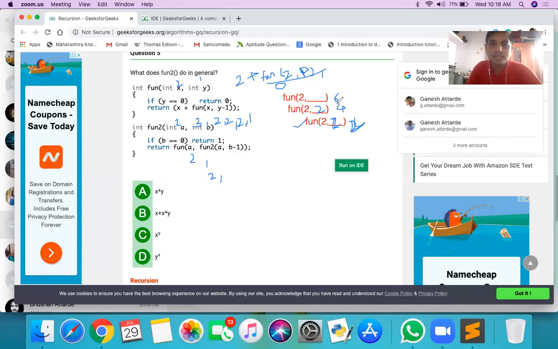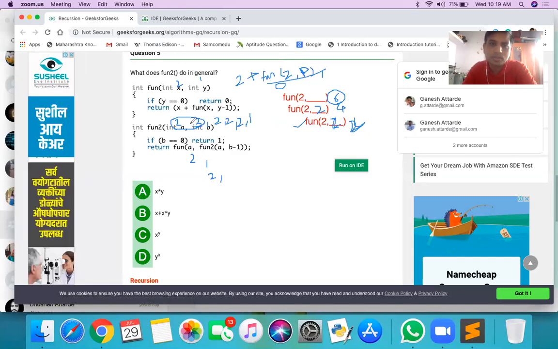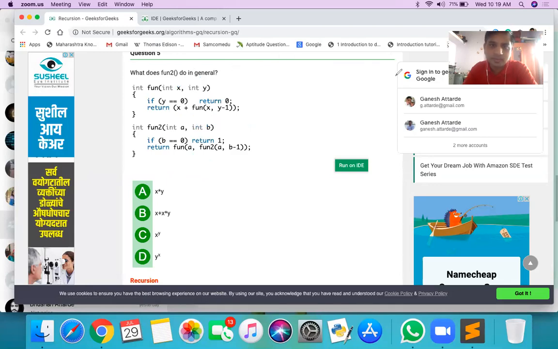So the answer is 6, I think. If you are giving the answer as 2, 3, the answer is 6. So 2 plus 2 into 3, 6. So I think A is the correct answer. Just need to check it. Is it correct or not?